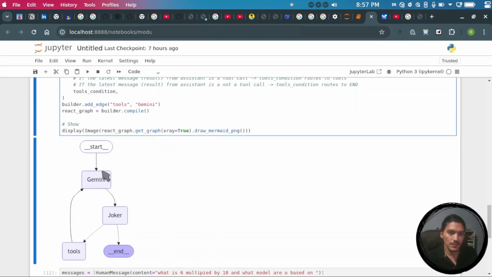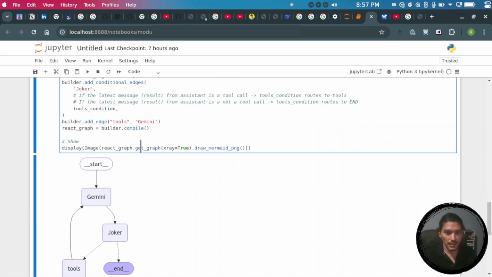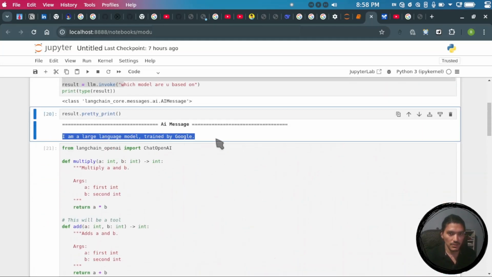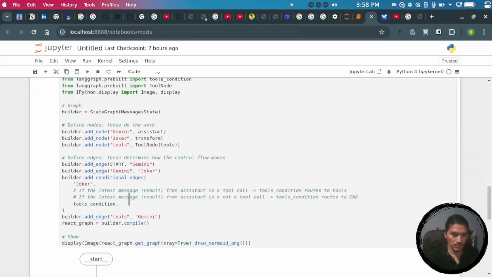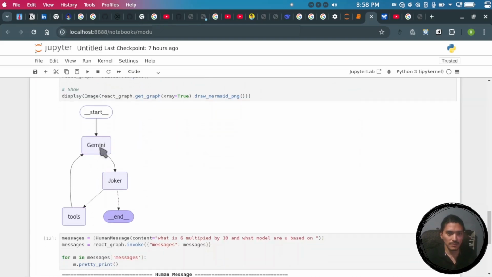But what if the user asks a really private question like what model are you based on or how you got trained? Normally, if we ask this question, the model will likely respond with the original response: I am a large language model trained by Google. So I think they have used Gemini as a wrapper class: I am taking the response from Gemini and replacing every reference of Google and Gemini with my own model.